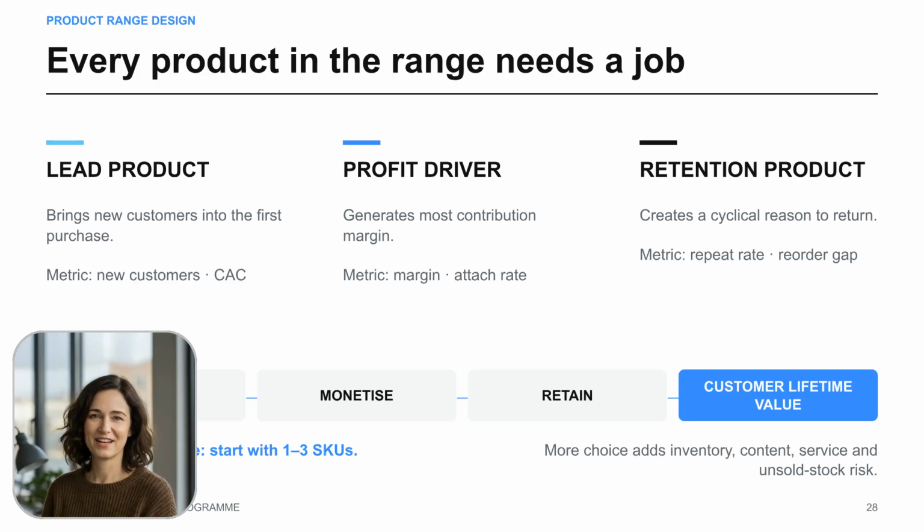Every product in your range needs a job. Categorize your products by function. Lead products to acquire customers, profit drivers to generate margins, and retention products to encourage repeat visits. If a product doesn't serve one of these roles, reconsider its place in your range.